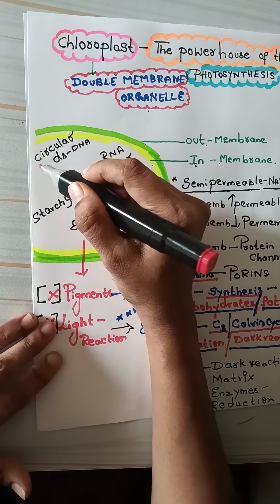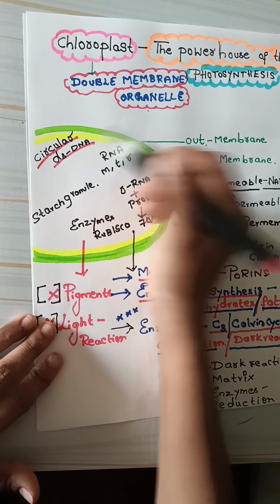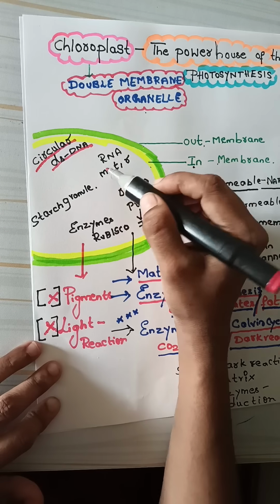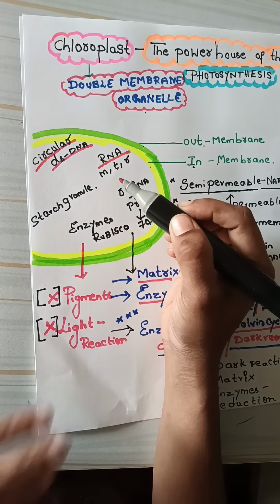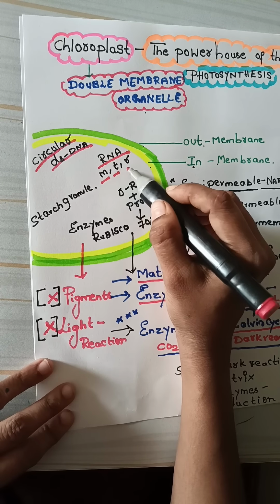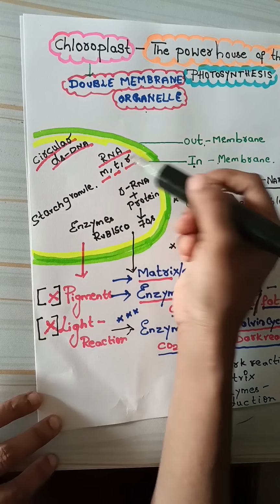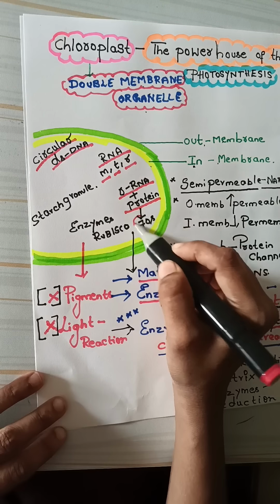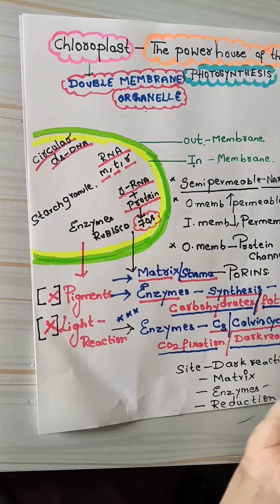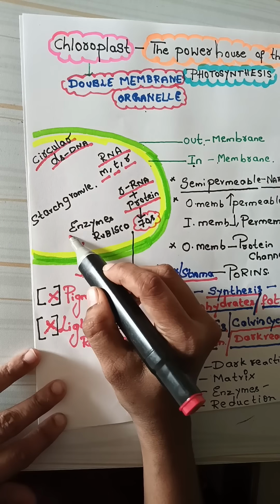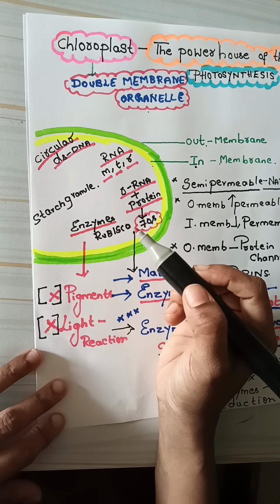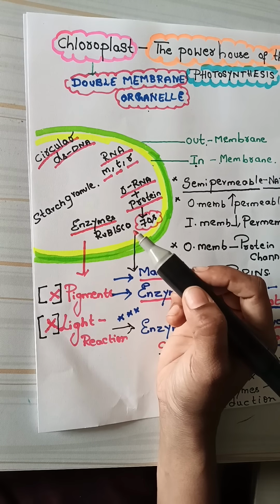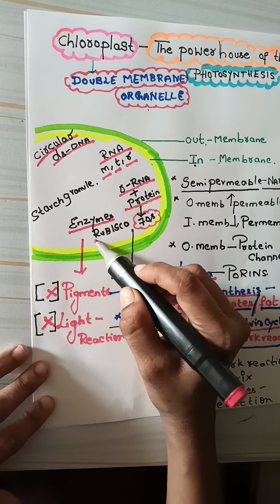Can you tell me what things are present inside the matrix? There is circular double-stranded DNA. This gives you RNA of three types: messenger RNA, transfer RNA, and rRNA. This rRNA associates with some proteins to give you 70S ribosomes. It's not 80S ribosomes. The matrix contains enzymes participating in carbohydrate synthesis and fat synthesis, but the very important abundant enzyme present in the matrix is Rubisco.